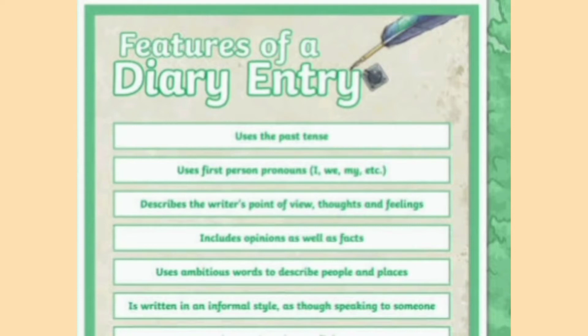Next, describe the writer's point of view, thoughts, and feelings. Whenever you are writing a diary, you are describing your thoughts and feelings because you are the writer of the diary. Next, include opinions as well as facts. And a diary entry is written in an informal style. Whenever you are writing a diary, think of the diary as a different person and you are communicating all your experiences, emotions, and feelings to the diary.